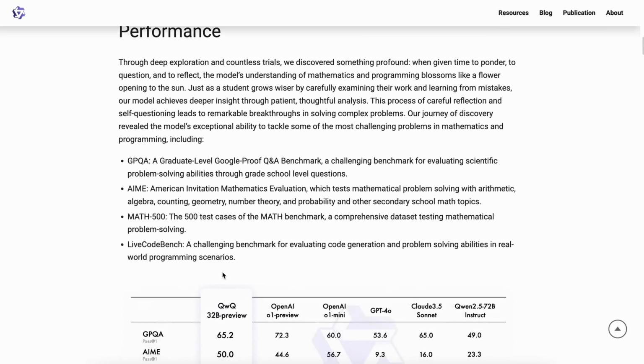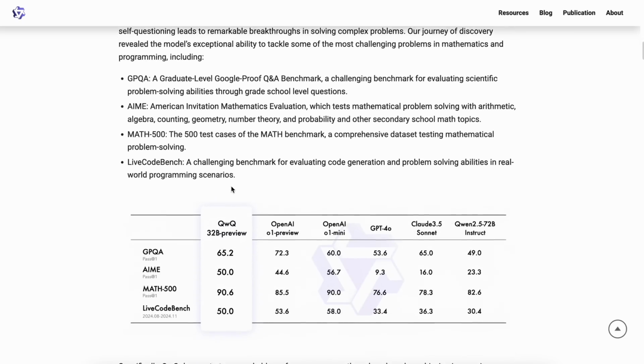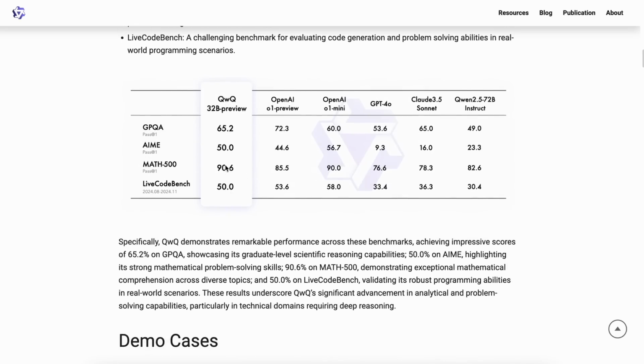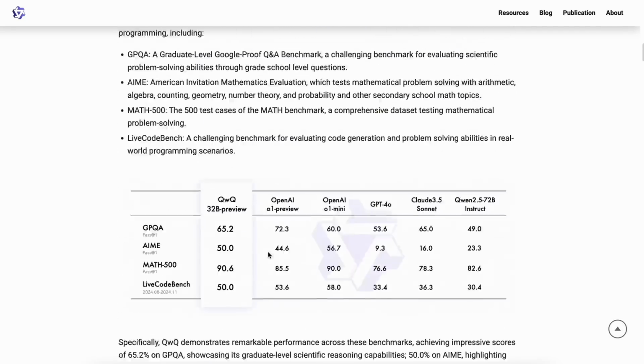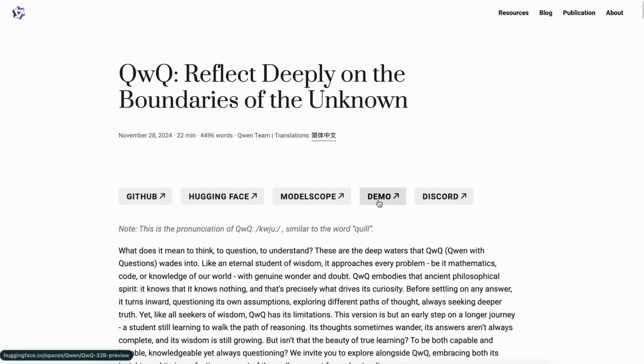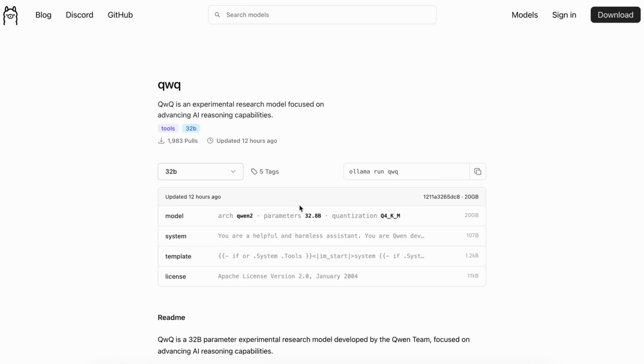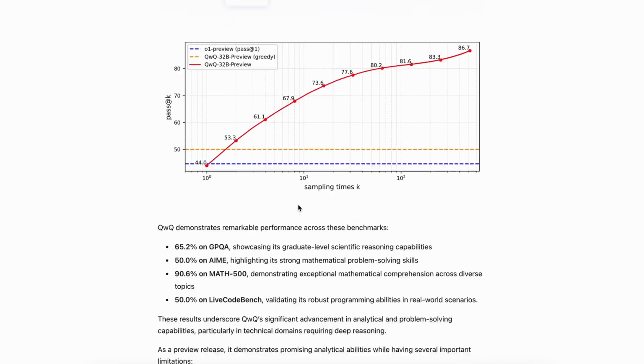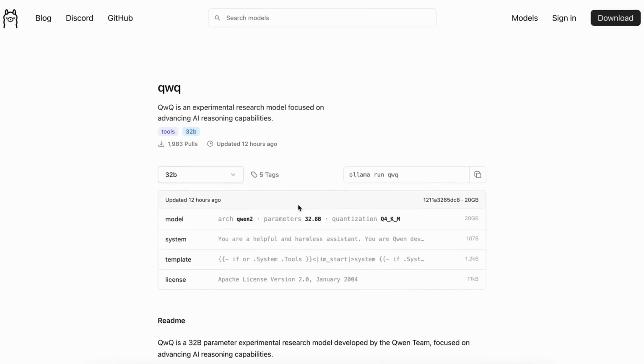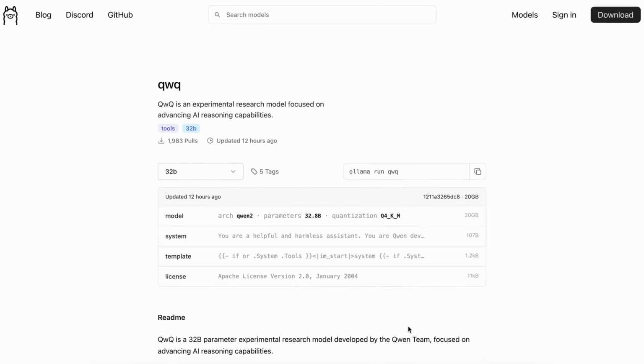They have also shared the preview for it, and it beats O1 in AIME and Math 500, while it can't beat it in GPQA and LiveCodeBench. The model is open weight, and they have shared a demo for it as well. So, we can check it out through there. It is also available on Ollama and can be used through there if you want to run it locally. So, that's quite cool. So, let's get started and test it out.